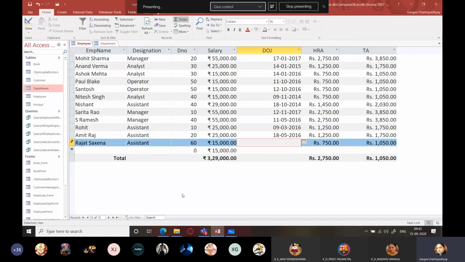So there will be a problem, right? If you are specifying the department of an employee as something which is not there in the parent table, then later on when some processing is done, or a record is needed of all the employees who are working in all departments, of course Rajat Saxena is the one who will be left out completely because 60 is not a valid department.